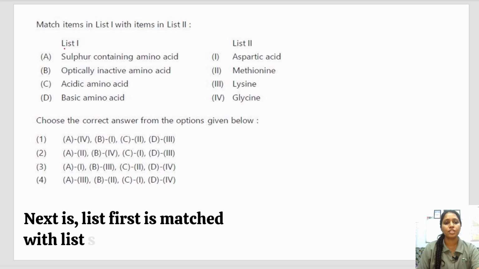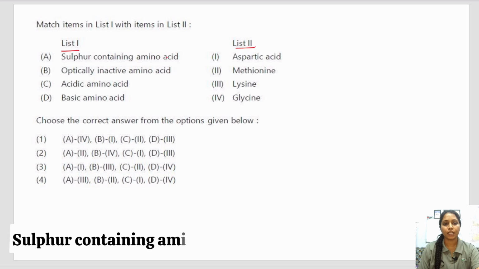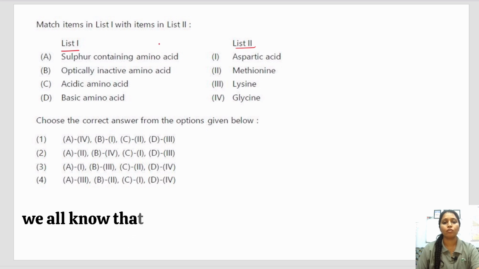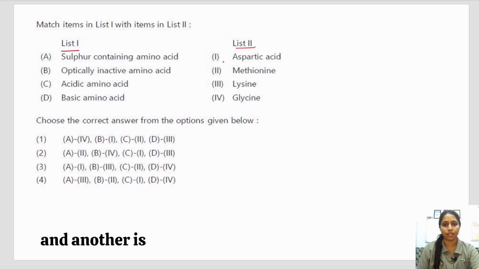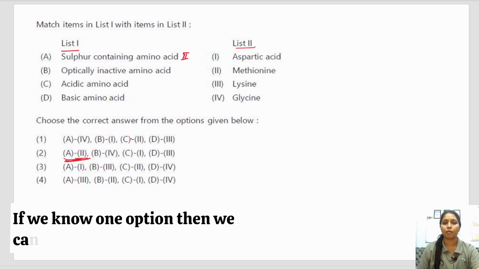Next is, list first is matched with list second. Sulfur containing amino acid: we all know that 2 amino acids have sulfur in their side chain. One is methionine and another is cysteine. So A must be second. Here A must be second. So if we know one option, the answer can be found here.